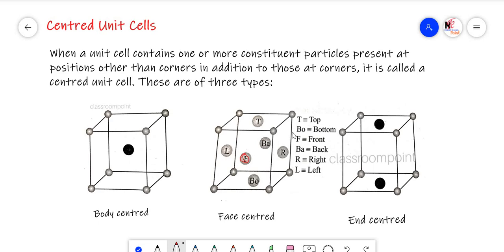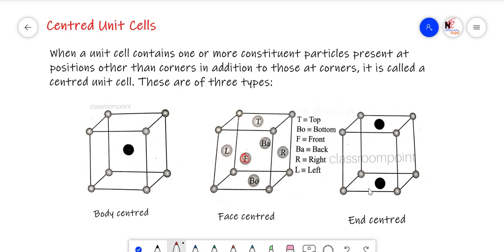And for the right side, this one is the center. And for the bottom side, this is the center. Means the center of all the faces are occupied by the particles along with the corner positions. Such type of unit cells are called face-centered unit cells.